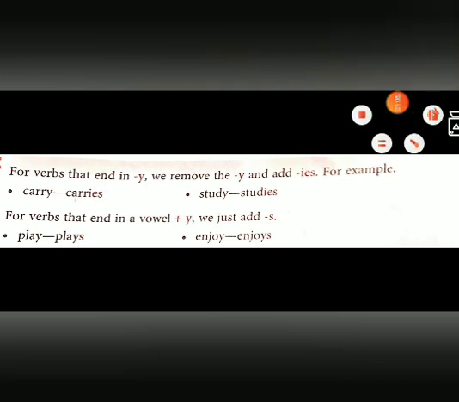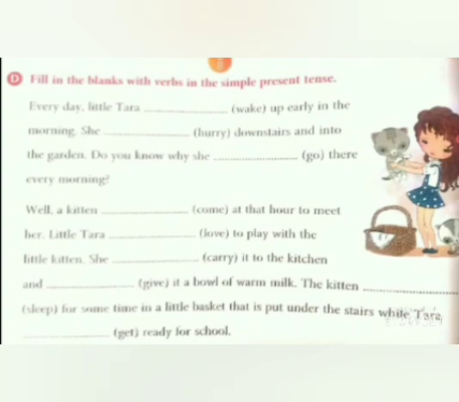Now let us do the exercise. Fill in the blanks with verbs in the simple present tense. See, the base form of verbs are given in the brackets. We have to write this paragraph in simple present tense. This paragraph is about Tara. Every day, little Tara wakes up early in the morning. The base form of verb is wake.